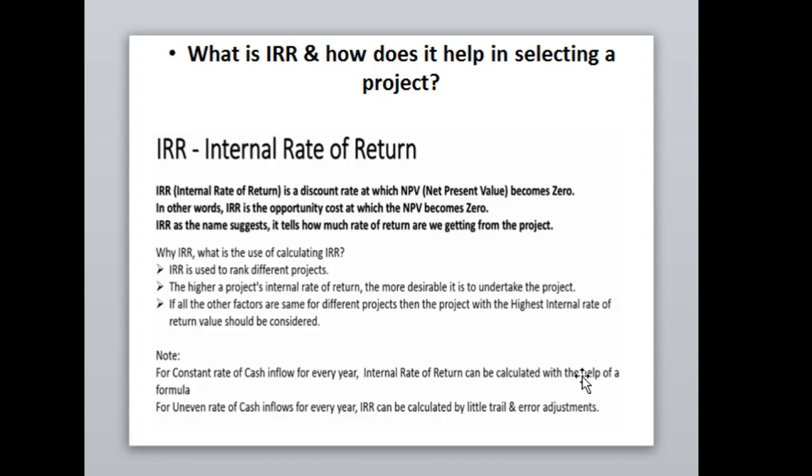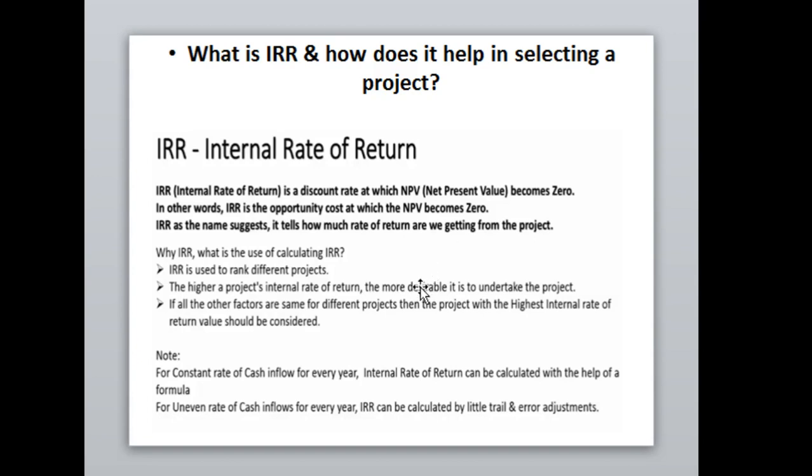Internal rate of return, as we have discussed, is the discount rate at which the NPV becomes 0. You just need to keep in mind that if the NPV is equal to 0, then IRR is correct; otherwise IRR is not correct. In other words, internal rate of return is the opportunity cost at which the net present value becomes 0. So the opportunity cost of capital is the highest value of how much you can gain from the project after sacrificing the one project.